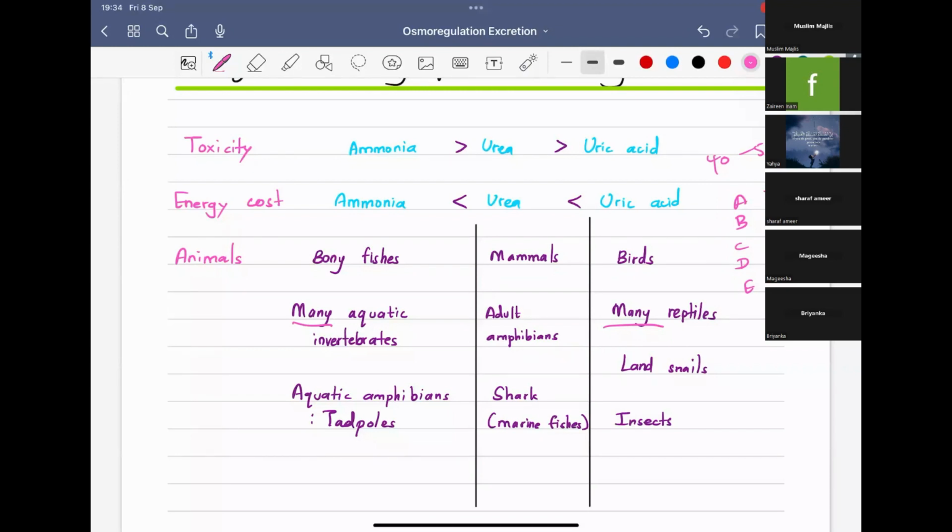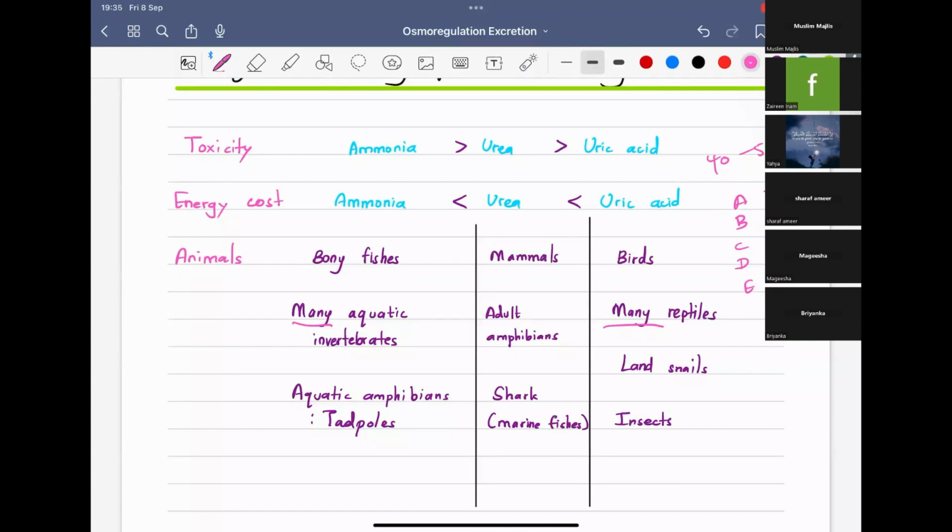So what you should really know here is what the nitrogenous excretory products are, and what the reason for them to vary is. Two reasons, always remember them. That is also a very popular question structure. Then you need to know the toxic level: which is the most toxic and which is the least toxic among the excretory products.